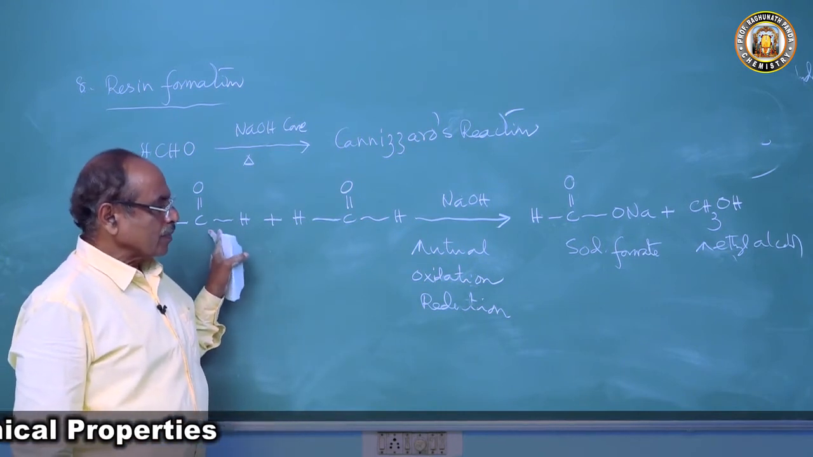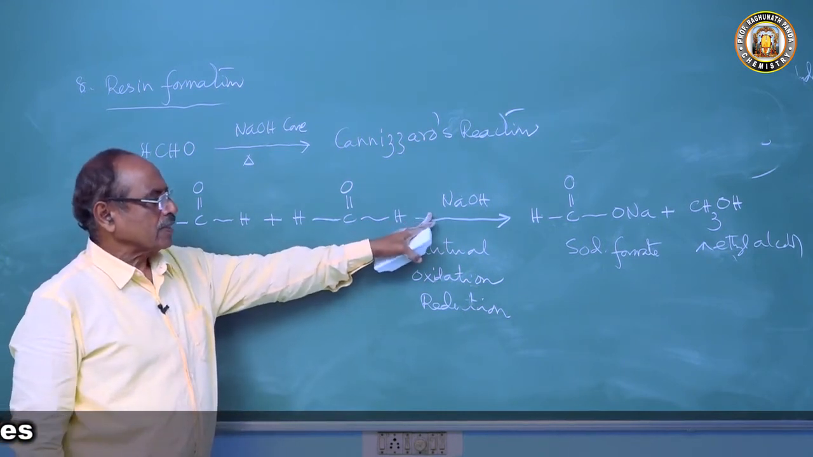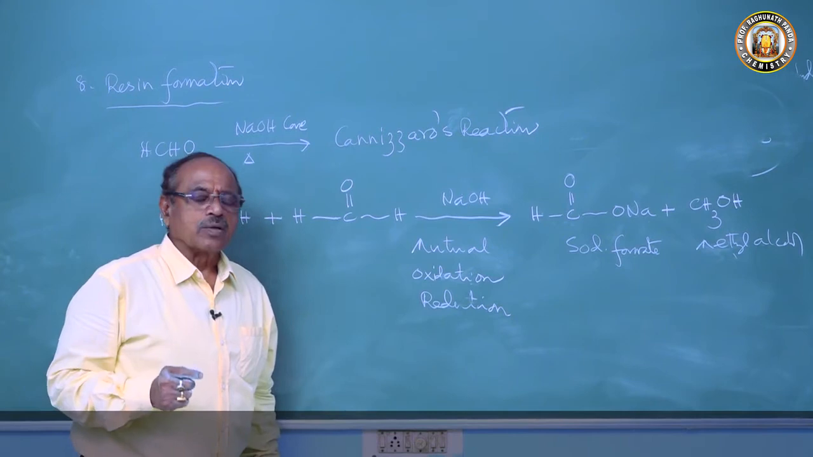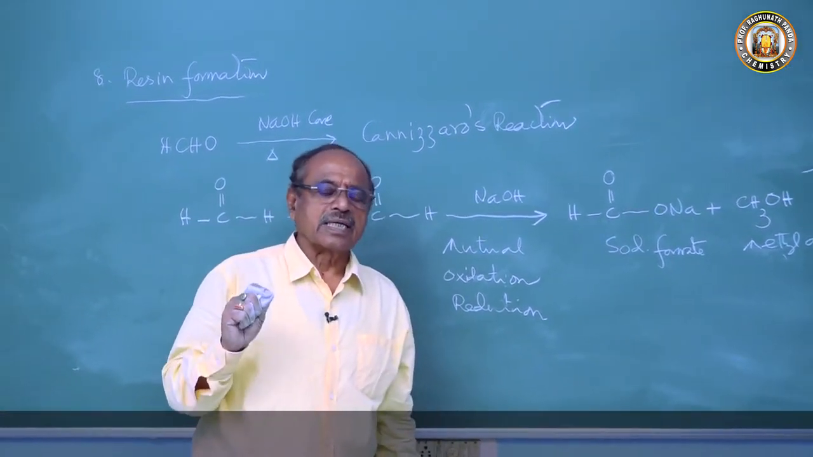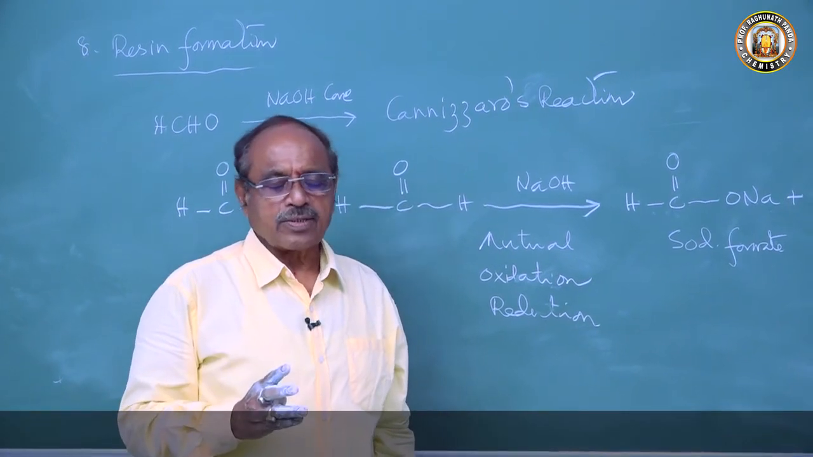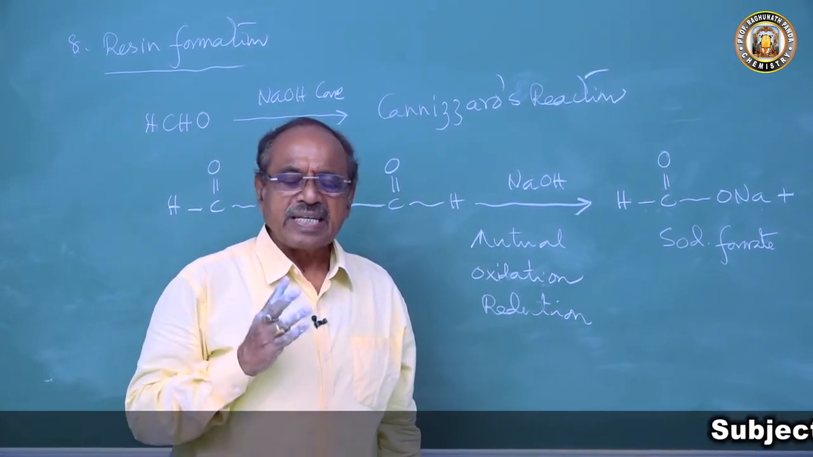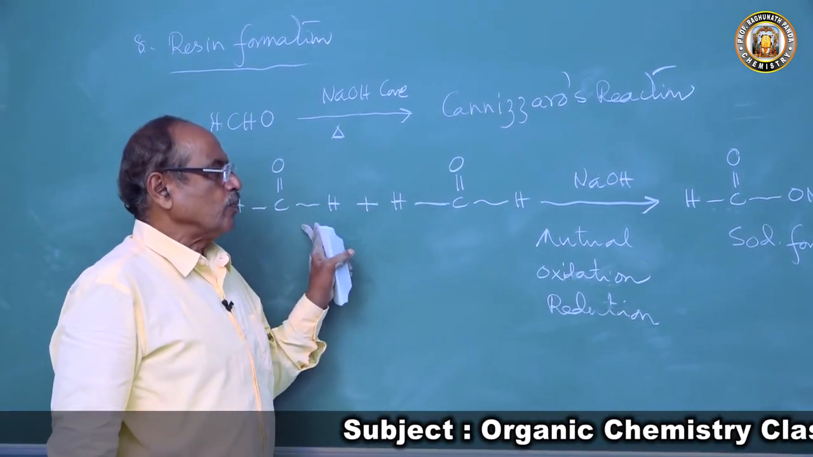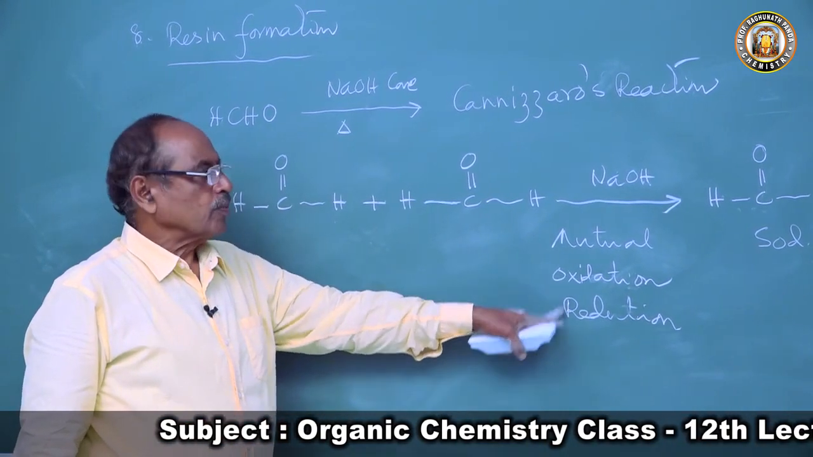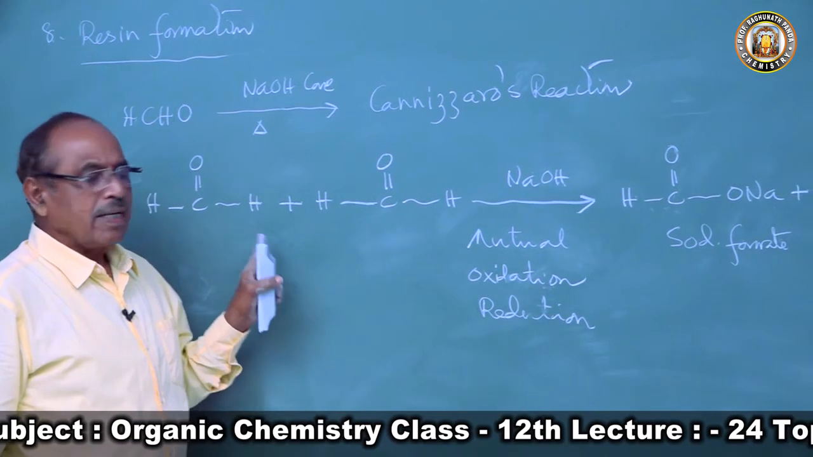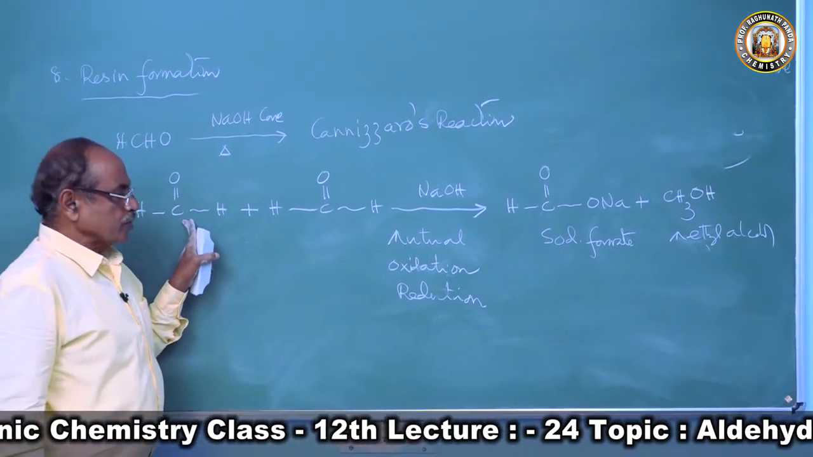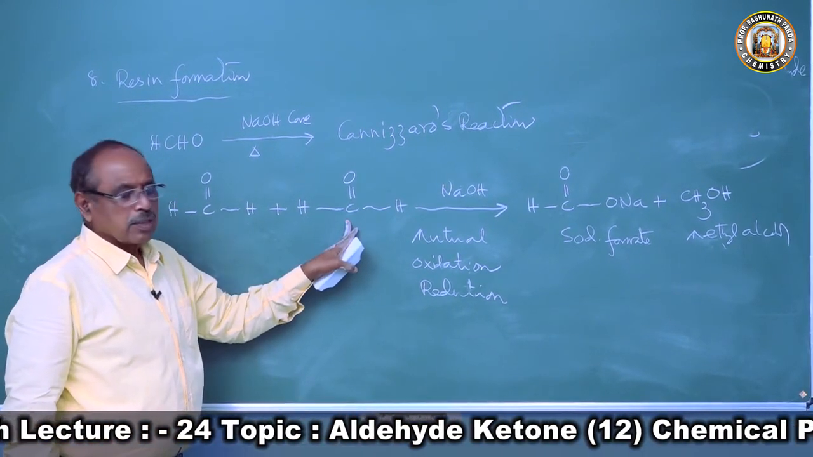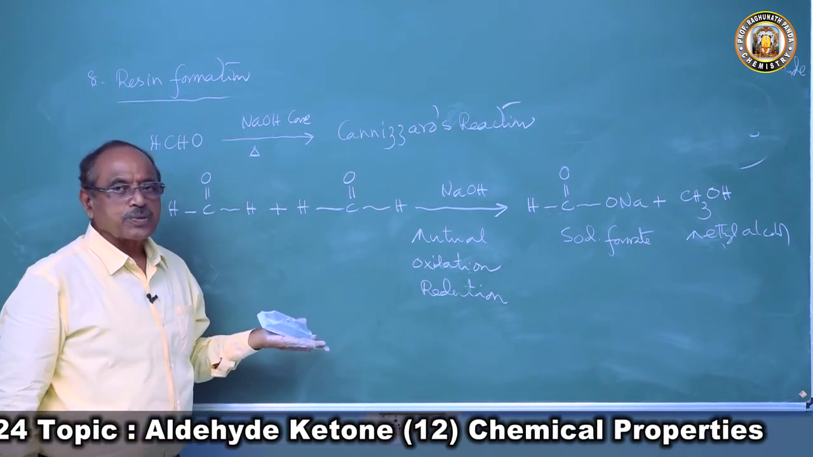It forms formic acid, then formic acid reacts with sodium hydroxide to give sodium formate, and the other molecule you get is methyl alcohol. This is a very important reaction. A question comes in the exam: write short notes on the Cannizzaro reaction. When formaldehyde is heated with concentrated sodium hydroxide, two molecules undergo mutual oxidation reduction to produce sodium formate and methyl alcohol. One molecule is reduced to methyl alcohol, the other is oxidized to formic acid. So this is called a disproportionation reaction.